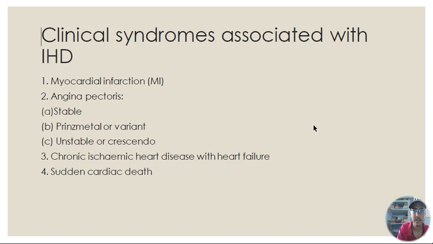Now, what are the clinical syndromes which are associated with IHD, that is ischemic heart disease? First one is myocardial infarction. Second is angina pectoris, and there are three types of angina pectoris: stable angina pectoris, Prinzmetal or variant angina pectoris, and unstable or crescendo angina pectoris. Third, we have chronic ischemic heart disease with heart failure, and fourth, there can be sudden cardiac death.